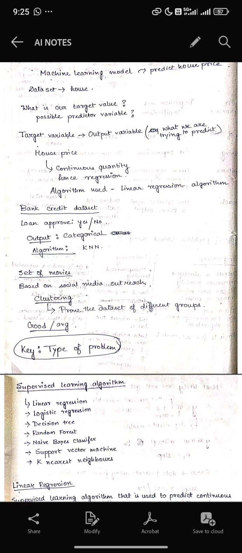Bank credit database. Loan approve, yes or no. Output is categorical and the algorithm is KNN. So for a bank credit database, we do loan approval with the option yes or no, the output is categorical, and the algorithm is KNN. Set of movies based on the social media outreach: clustering.